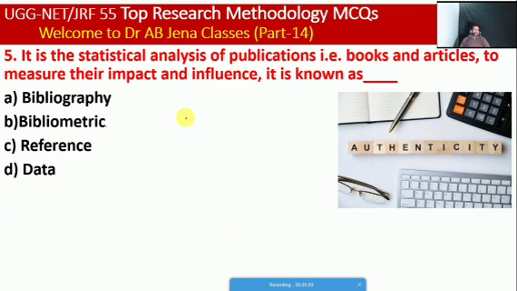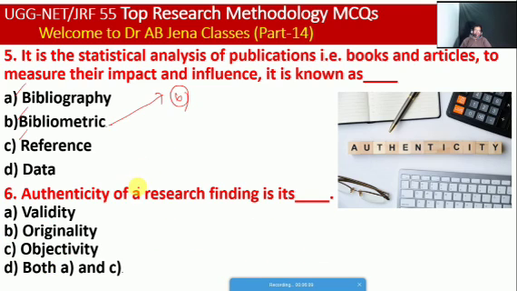Next, the statistical analysis of publications, that is books and articles, to measure their impact and influence is known as: bibliography, bibliometric, reference or data. So friends, here B is the right option.